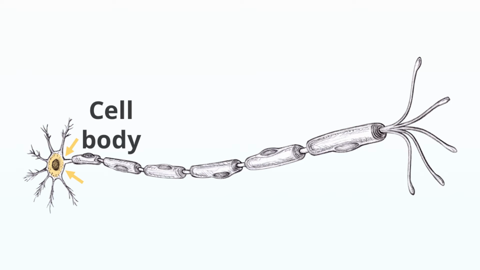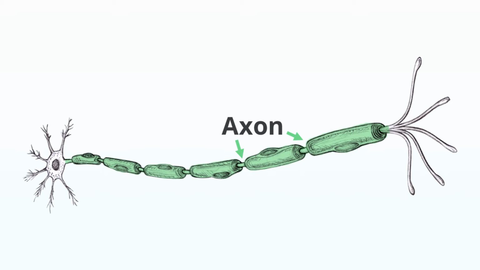The cell body is the control center of the neuron. This is where signals from thousands of other neurons are collected and integrated. The axon is the long outgrowth of the neuron. It conducts electrical impulses away from the cell body. Axons are insulated by the myelin sheath, a fatty material that facilitates the rapid transmission of signals.